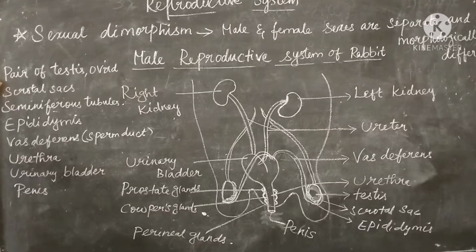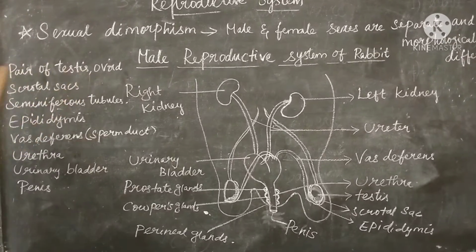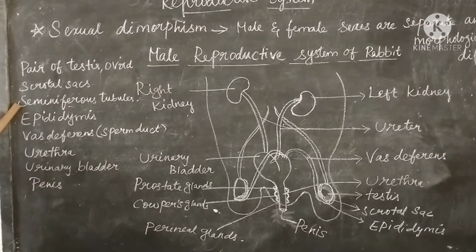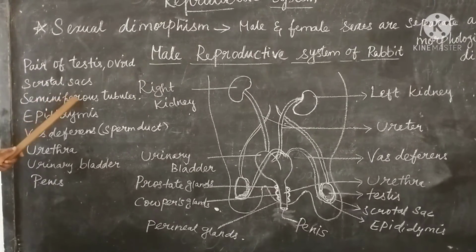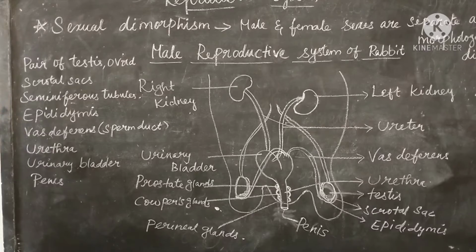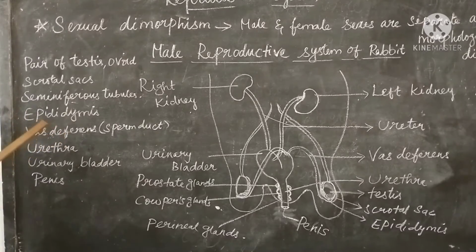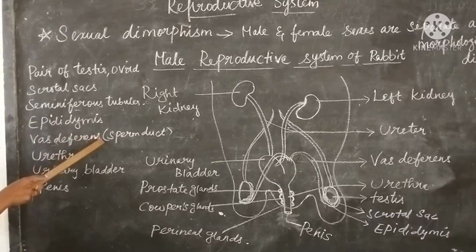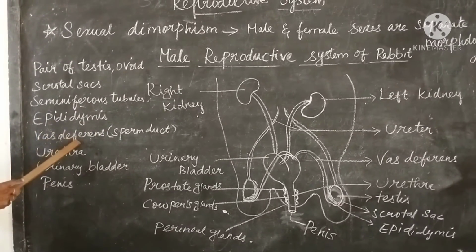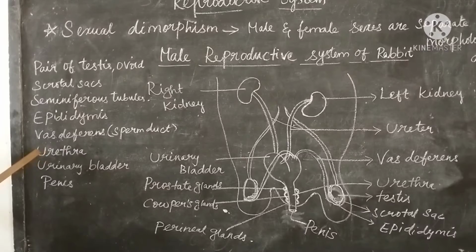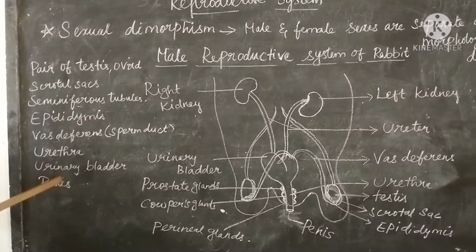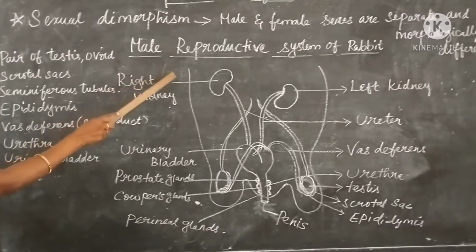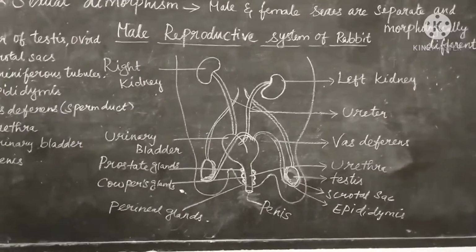Let us see what we have seen. A pair of testes, which is ovoid in shape and surrounded by scrotal sacs. Inside the testis we can find seminiferous tubules. Then sperms produced in the testes are temporarily stored in the epididymis, and then through the vas deferens or sperm duct, the sperm comes out and enters the urethra, which is seen below the urinary bladder. Then it opens into the penis. So this is the male reproductive system.